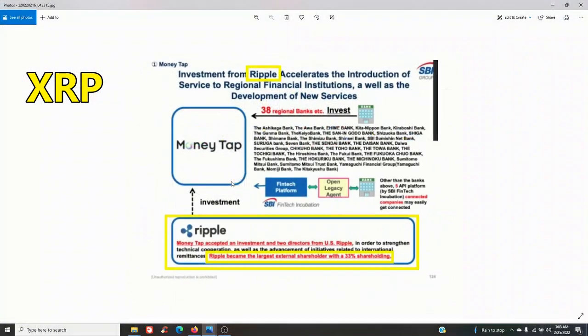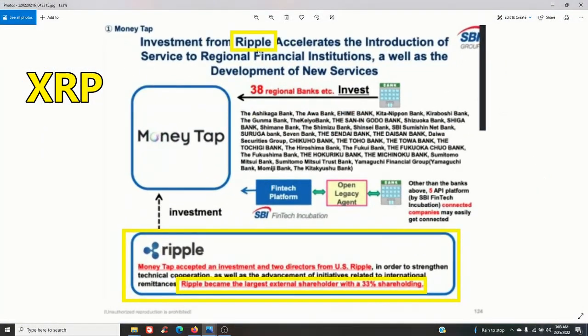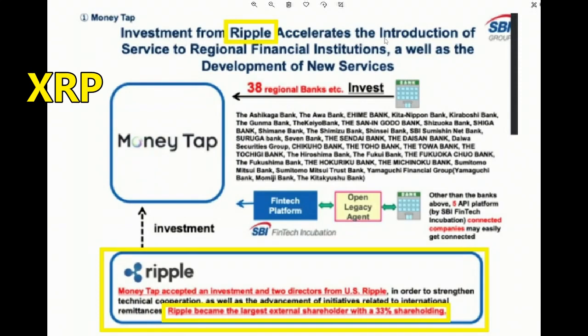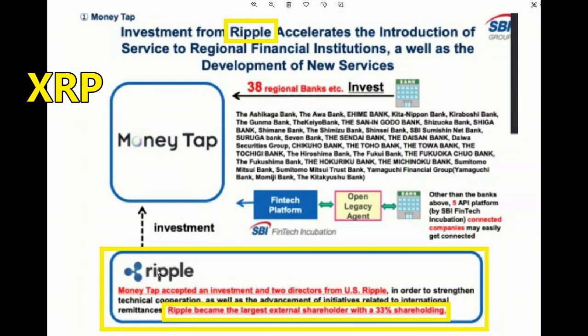And finally, the last screen with XRP listed in it. Investment from Ripple accelerates the introduction of service to regional finance institutions as well as the development of new services. And then something real interesting right down here at the bottom that says Ripple Money Tap, which is right here. You have to look up Money Tap if you don't know who they are. Money Tap accepted an investment of 2 directors from US Ripple in order to strengthen technical cooperation as well as advancement of initiatives related to international remittances.